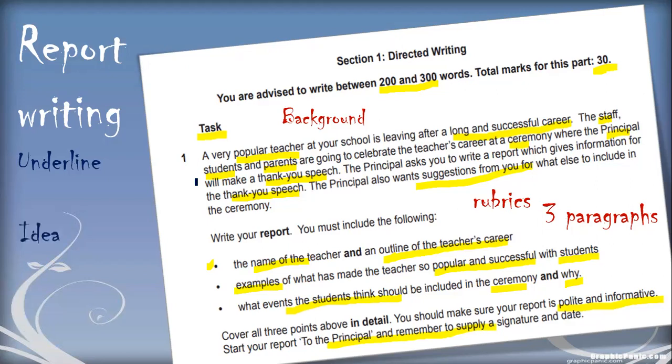So we've underlined it, we've read it. Now the next thing is to decide on the ideas. Before writing, if you give 3 to 4 minutes to planning each rubric, then much of your time can be saved. First of all, you have to plan for this rubric: what is the name of that teacher and what is the outline of the teacher's career.